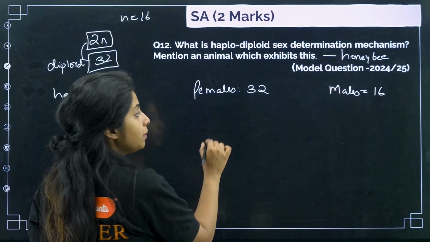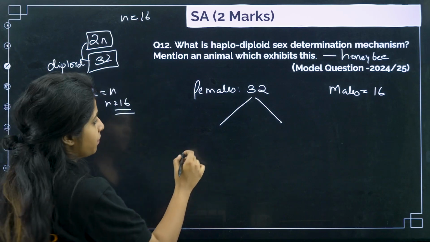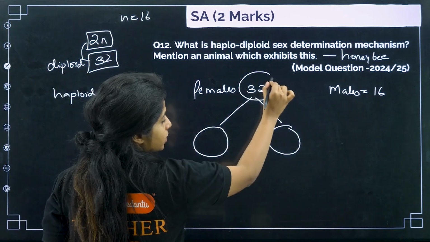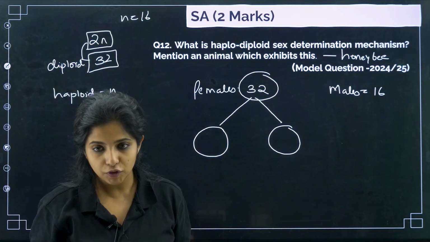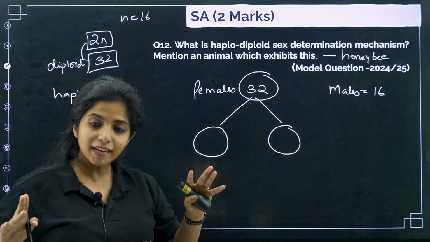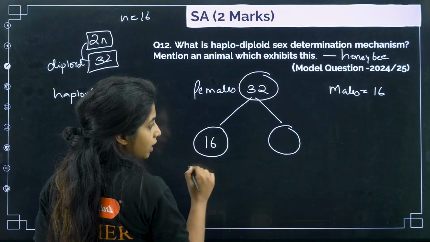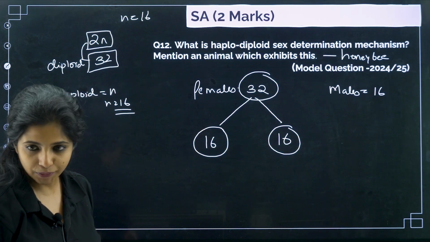Now when the females undergo meiosis to form gametes, what happens in meiosis? For example, this was a cell that was having 32 number of chromosomes. Now this cell will be undergoing division, that is meiosis, where at the end the number of chromosomes becomes half. So here she will be giving one egg with 16 chromosomes, another egg with 16 chromosomes.